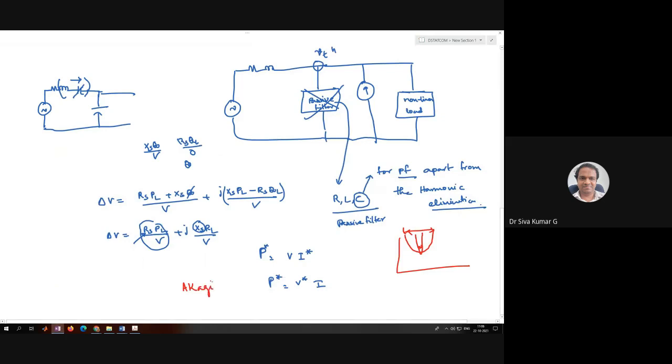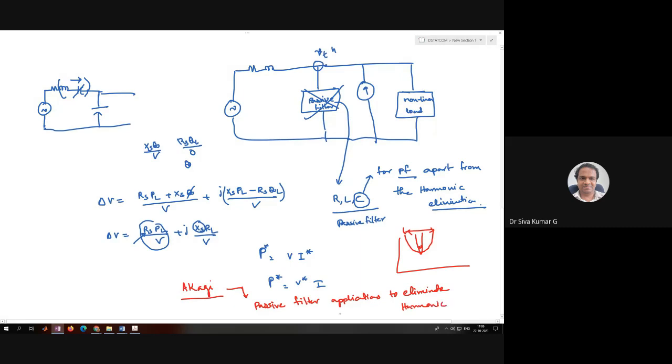He has done very extensive research on passive filter applications to eliminate harmonics.